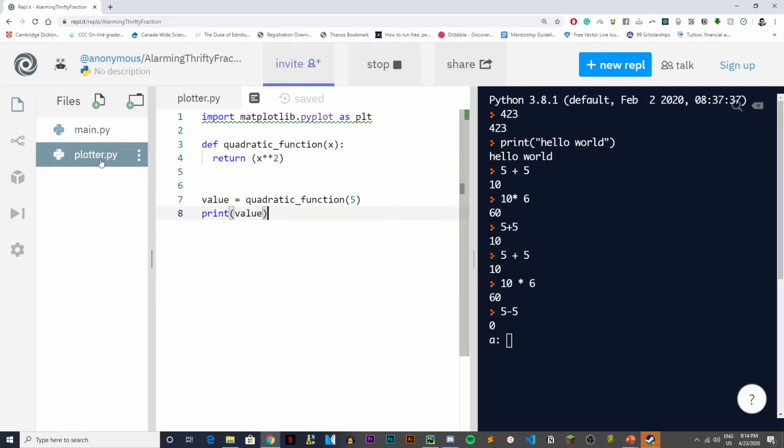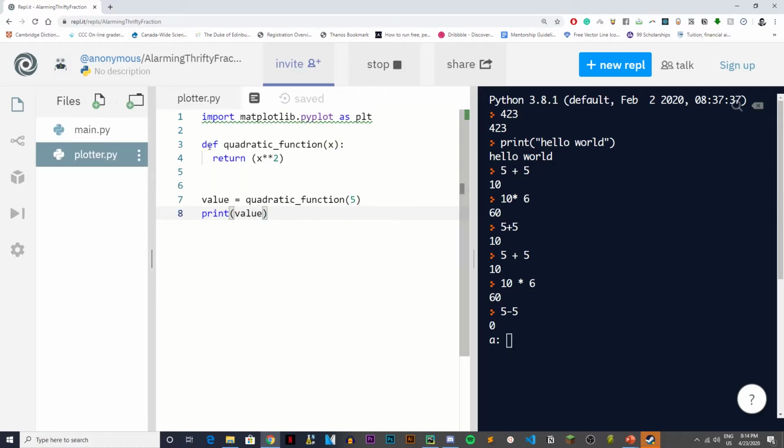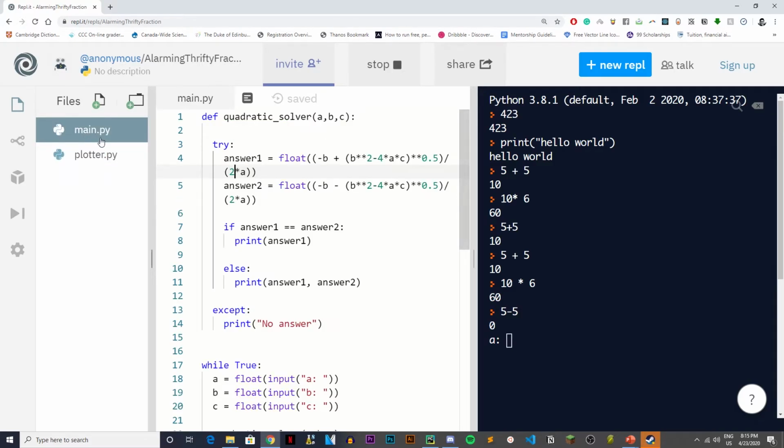Yeah. Okay. So the problem here is where it gets kind of complicated with paths. Basically, this is attached to this file, but we want it to execute this file, and I'm not too familiar with repo.it and how to change this so that it runs that file.